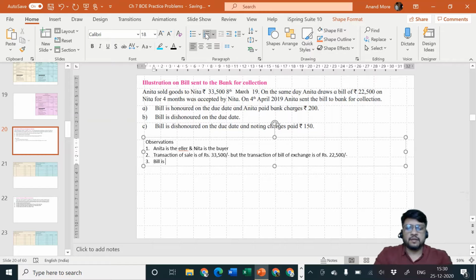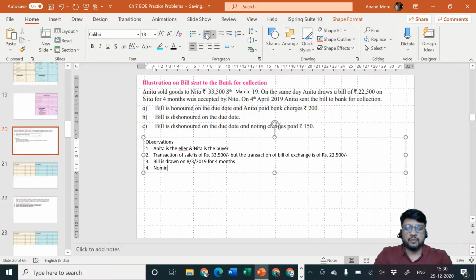The bill is drawn on 8th of March 2019 for how many months? For 4 months.